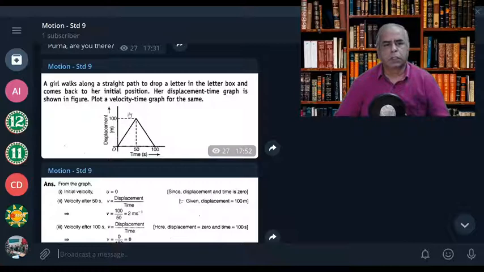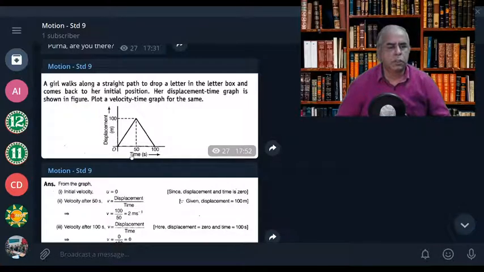Now let us consider the sum. A girl walks along a straight path to drop a letter in the letter box and comes back to her initial position. Her displacement time graph is shown here. Plot the velocity time graph for the same. How can you go about it?